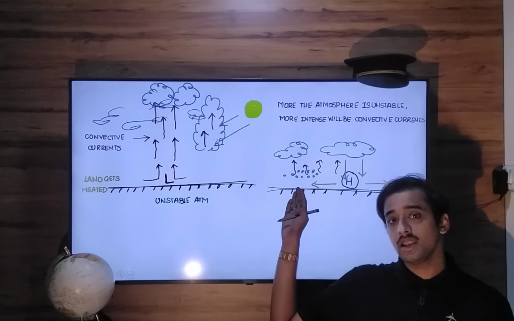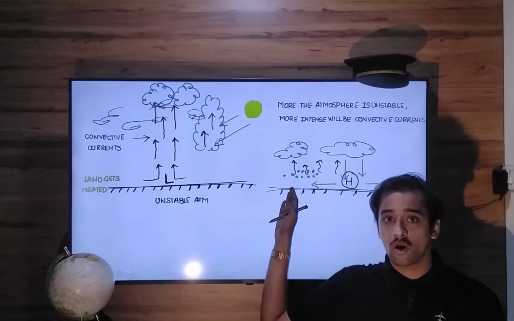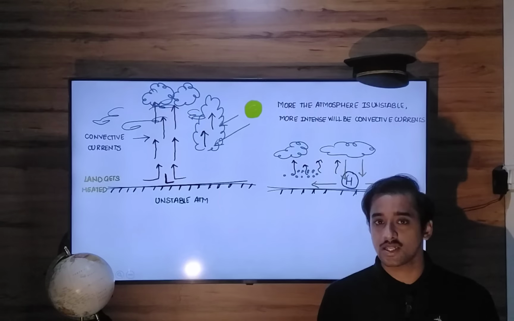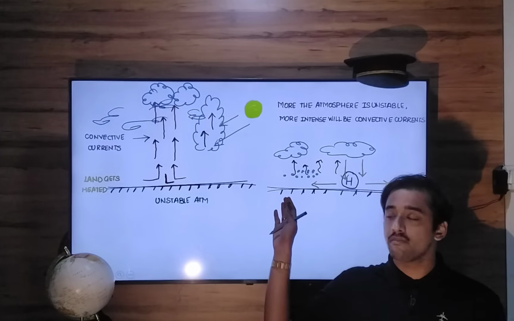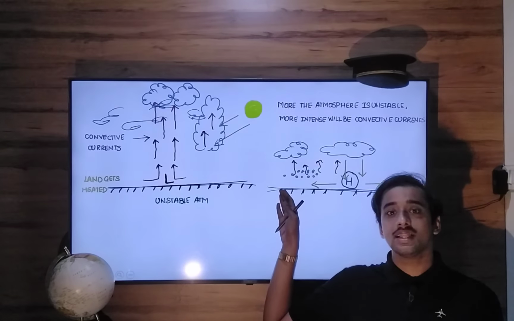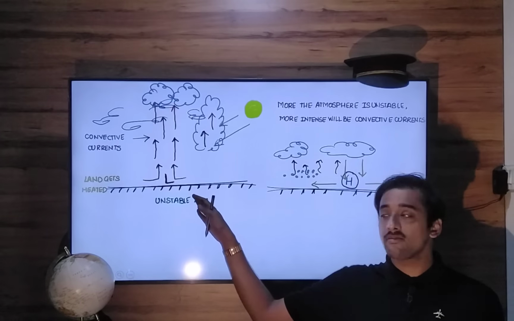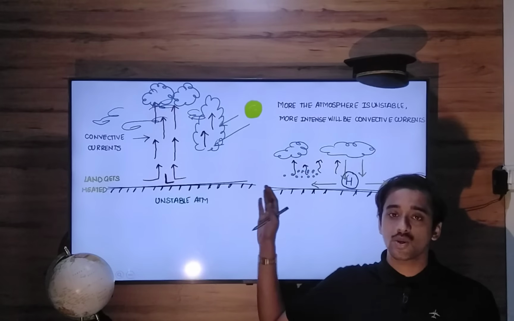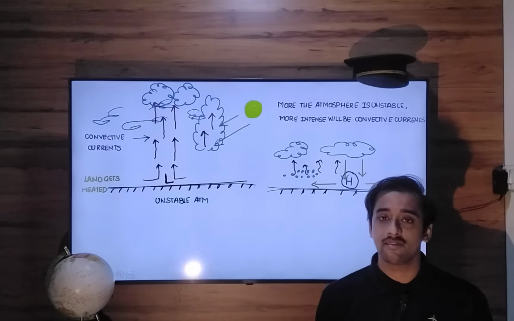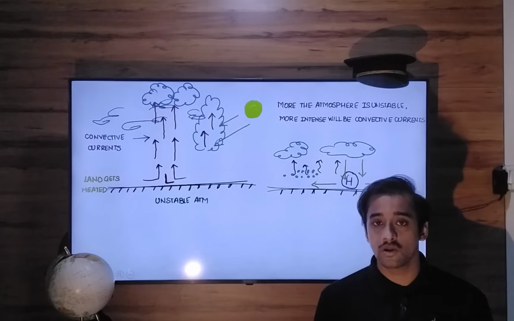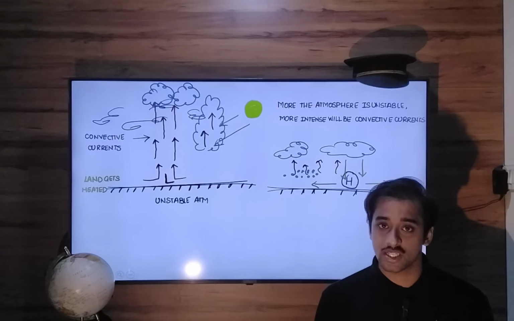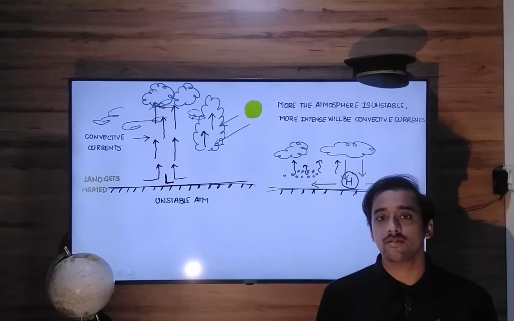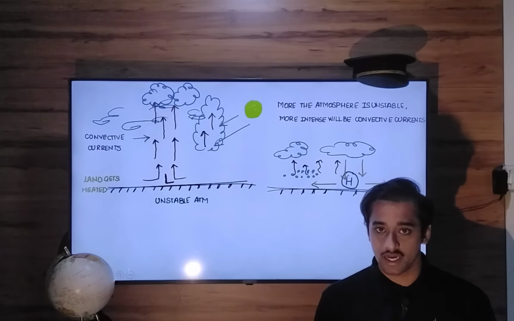When we have land cooling, nocturnal cooling, or when on a particular day the solar heating, or the insolation received from the sun, is not that great, we will have a land which is comparatively less heated than on a day when we have very strong solar radiation reaching the land surface. So in such conditions, when the land is comparatively cooler, during nocturnal cooling or due to less solar insolation, on such days we will tend to have comparatively stable atmospheric conditions.